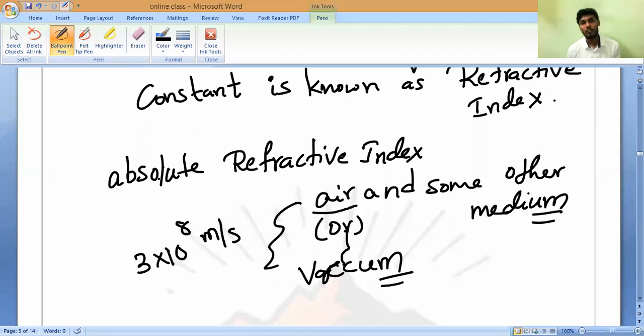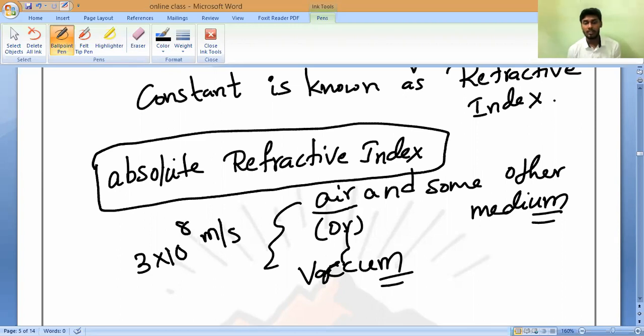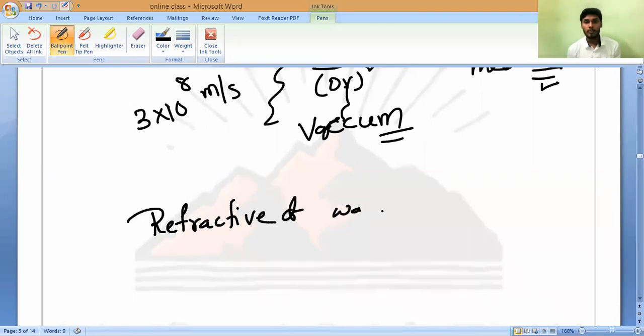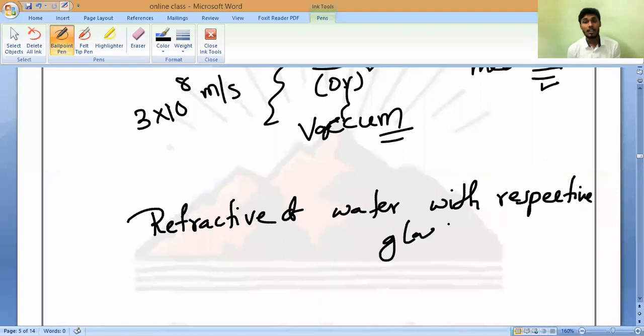So if you want to find the absolute refractive index of any medium, we compare with air. The speed of light in air divided by the speed of light in any other medium will give you the absolute refractive index. Suppose, sir, then what about the normal one? You may call it the refractive index of water with respect to glass, then it is not the absolute refractive index.